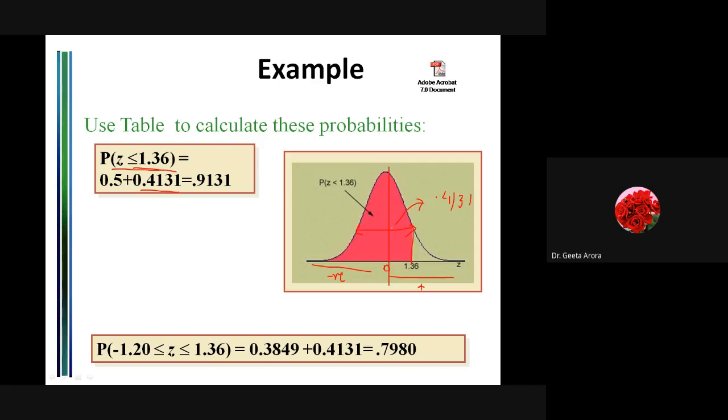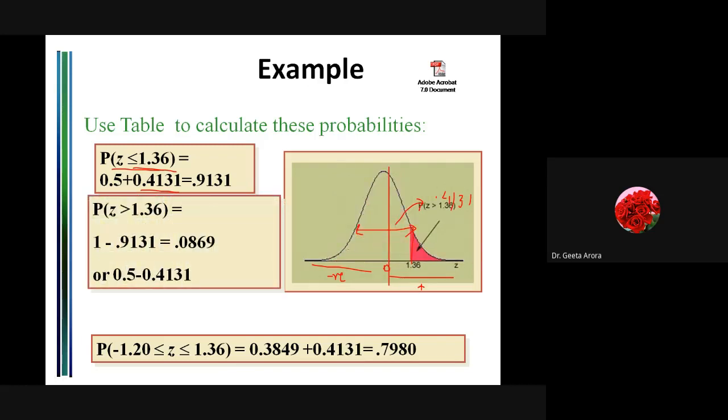0.4131, and if I add this 0.5, which is 0.5 on the left side, the total area will be 0.9131. Correct? Similarly, the second part we are saying, let me remove the ink, is z greater than 1.36. Either I can use the 0.5 thing that we have learned, or we can say that the area less than 1.36 is 0.9131, as we have seen here.